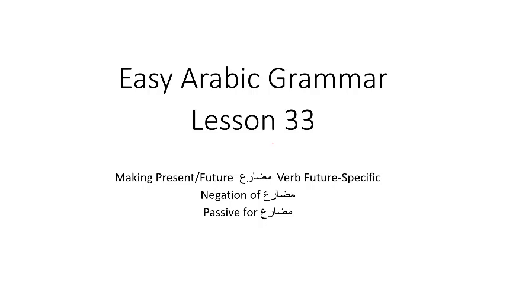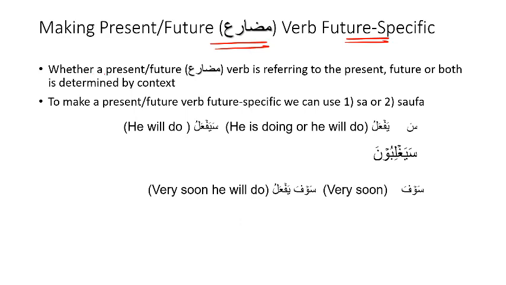In this lesson, we will continue our discussion about the mudare or the present slash future tense of a verb. Here, we will talk about how to make a mudare verb future specific. We'll talk about the negation of fail mudare and how to change a fail mudare into passive form. Whether a fail mudare is referring to the present or future or both is determined by context.